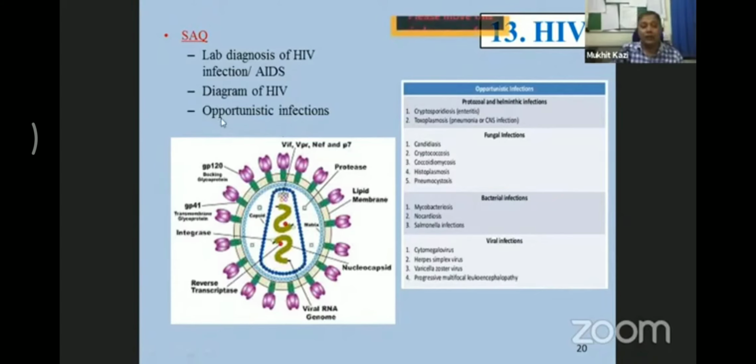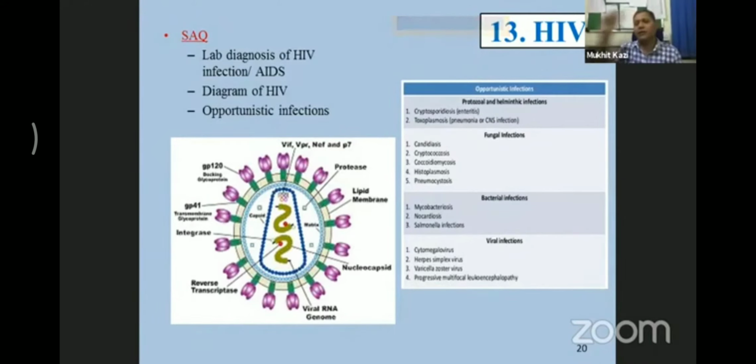And the third one, which is very important according to me, is the opportunistic infection rates. You can see here in the table, do not write haphazardly, one from the bacteria, one from the fungal, then again bacteria, then again from the virus. Don't do that. How do you attempt this opportunistic infection rates?